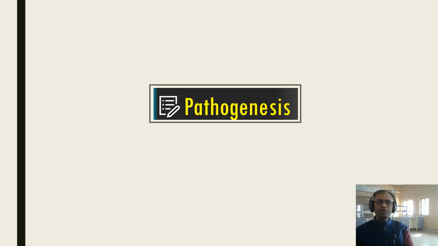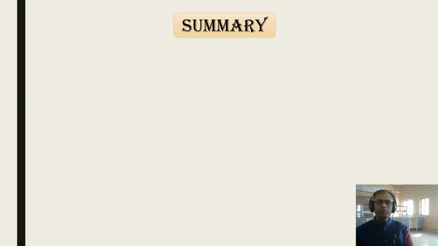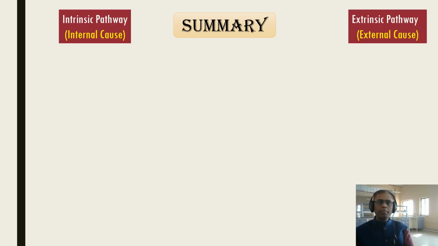Pathogenesis. So here we will study the pathogenesis. Before I study it in detail, I am giving a summary for better understanding. The pathogenesis has 2 types of pathway. One is the intrinsic pathway, another one is the extrinsic pathway. Intrinsic pathway is because of internal causes, and extrinsic pathway because of external causes.